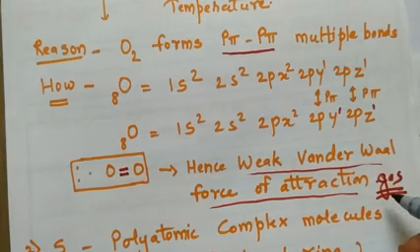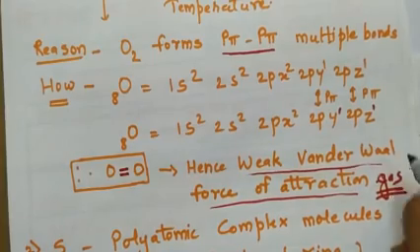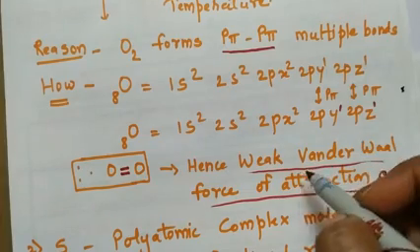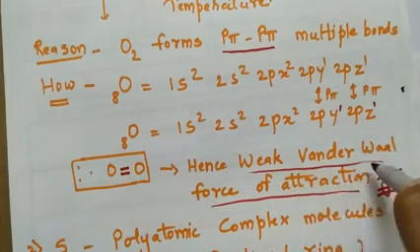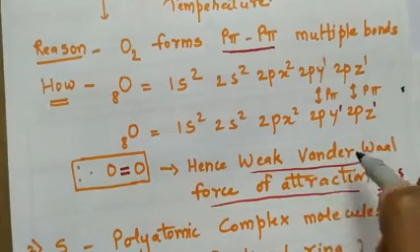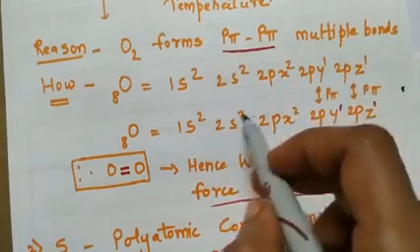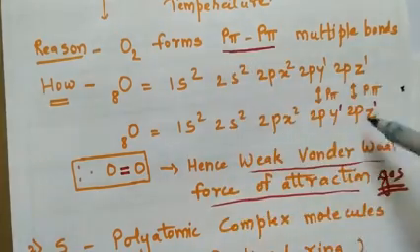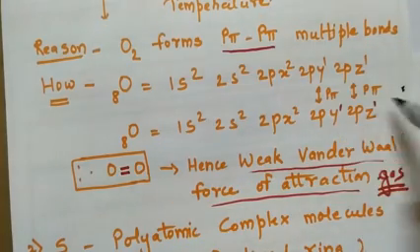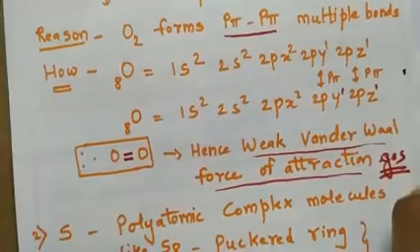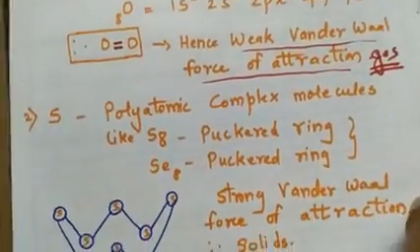A question can come for 2 marks. Explain why oxygen is gaseous in nature. So you should know the first reason, or second reason, you can say that it shows weak van der Waals force of attraction, and another point is it shows p-pi multiple bonding. For this you can write its electronic configuration and show it clearly that it forms p-pi bonding, and pi bond is a weak bond, and therefore they exist in gaseous state at ordinary temperature.